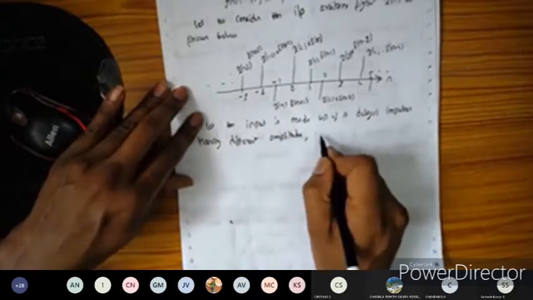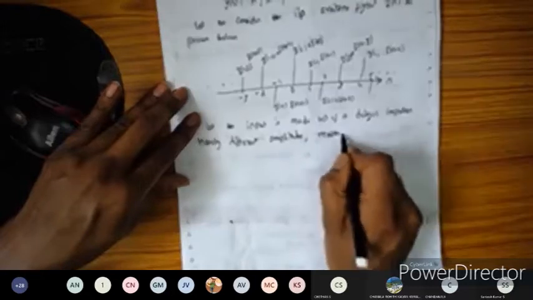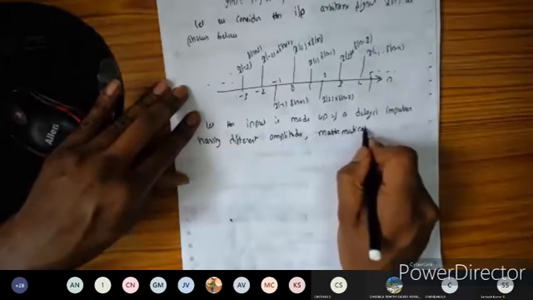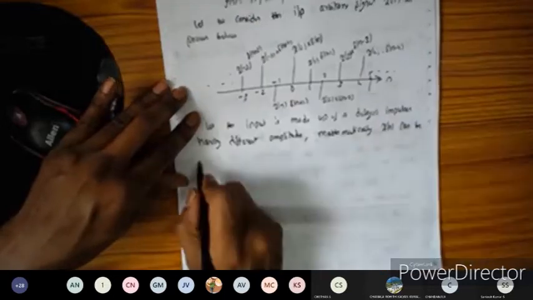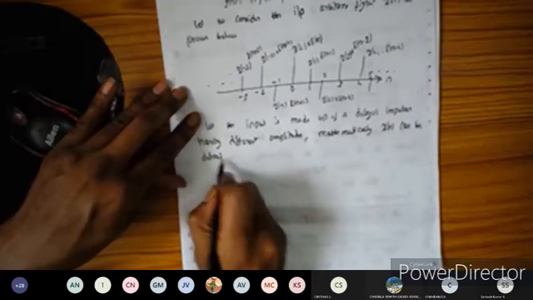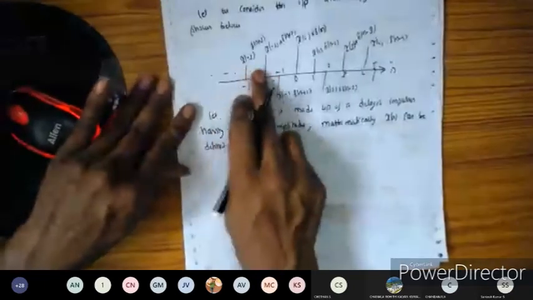Mathematically it can be defined as x of n. So I'm going to define the x of n mathematically.